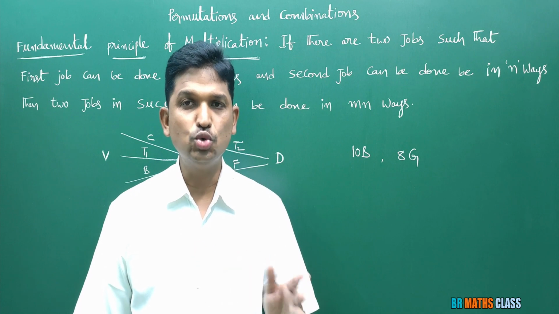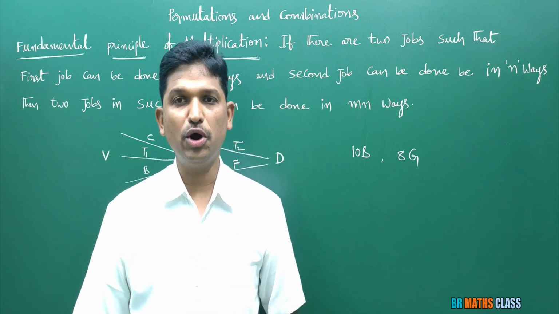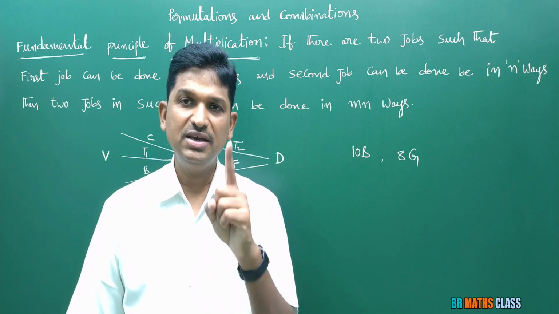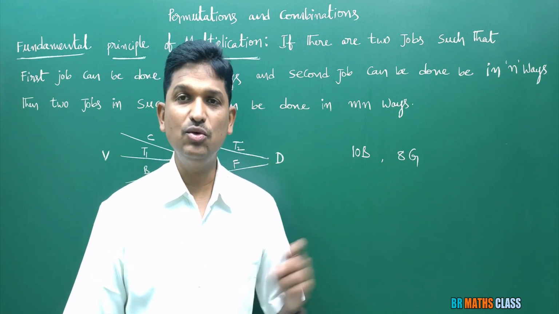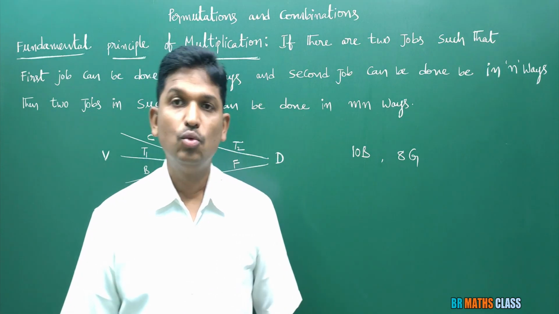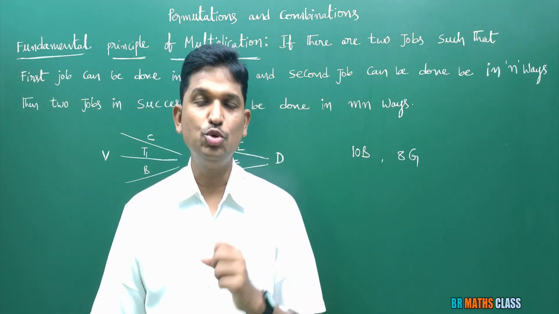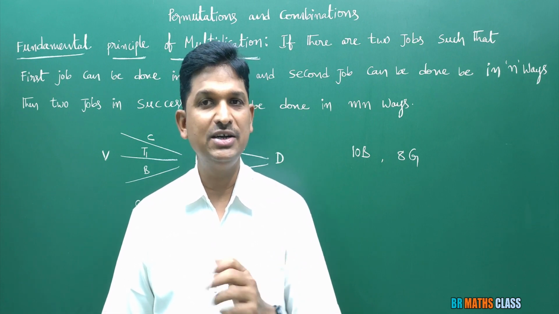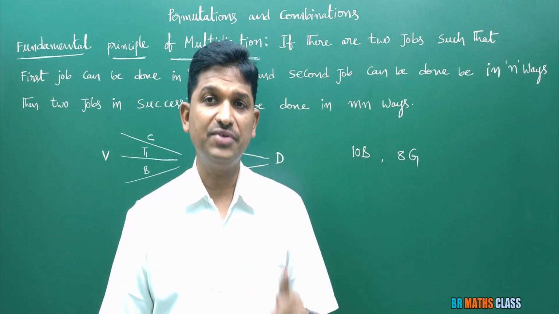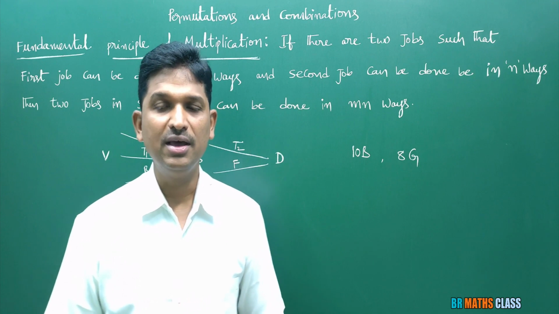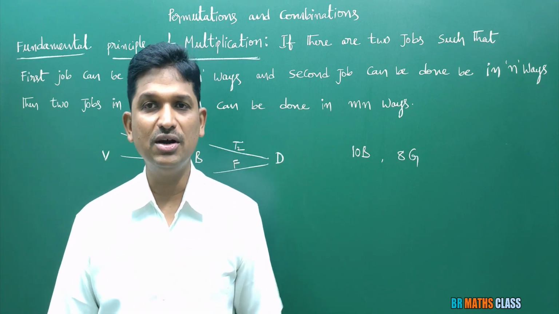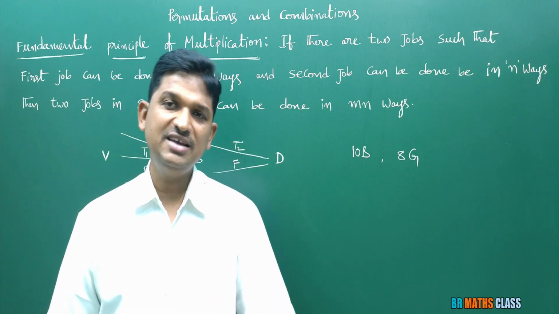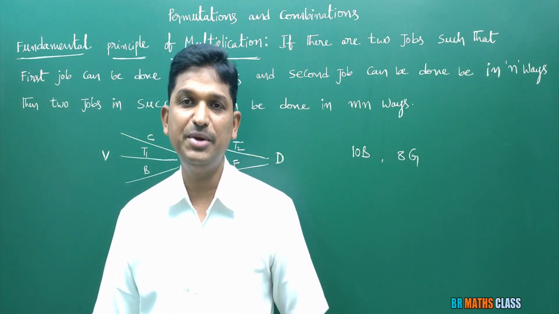I divide this into two works. The first one is selection of a boy. Selecting one boy is the first work, and selecting one girl is the second work. What is the actual work? I need to select two persons, right? Selecting a boy and a girl. So I divide this into two works. First work is selecting one boy, second work is selecting one girl. Then by using the fundamental principle of multiplication, I can easily say in how many ways this can be done.